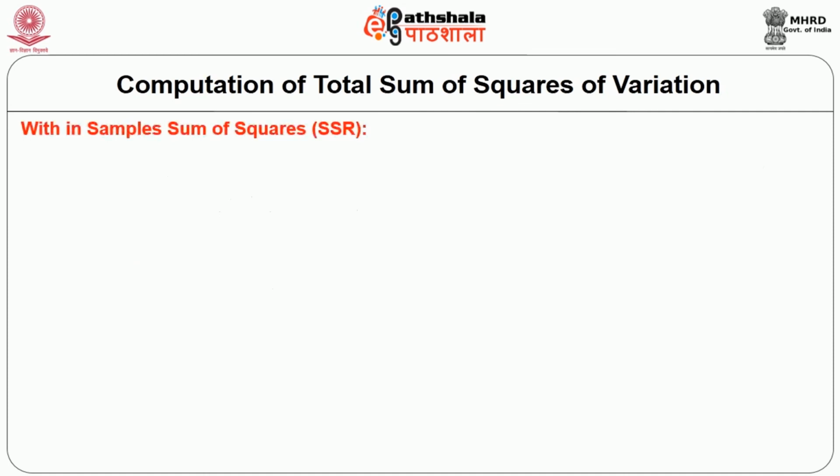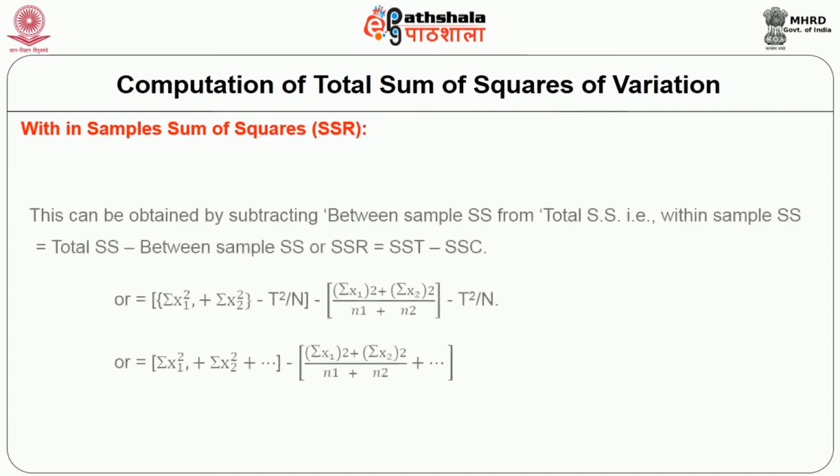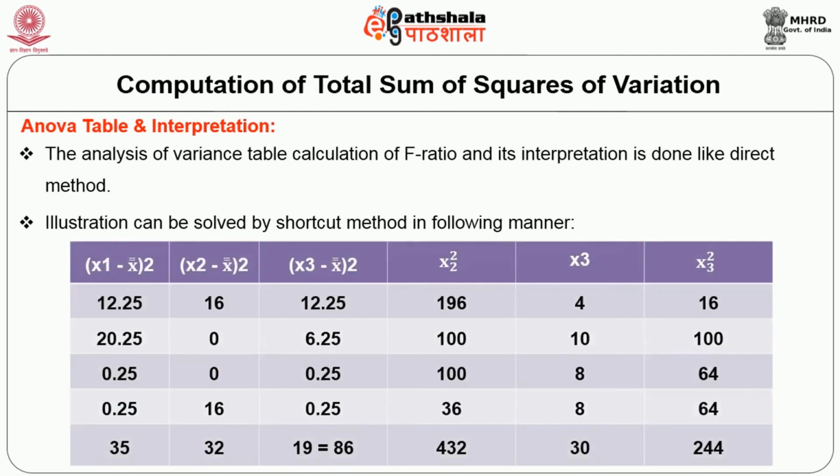Within samples sum of squares is calculated as follows. This can be obtained by subtracting the between sample sum of squares from the total sum of squares. That is, within sample sum of squares is equal to total sum of squares minus between sample sum of squares, or SSR is equal to SST minus SSC. The ANOVA table and interpretation: the analysis of variance table, calculation of F ratio and its interpretation are done like the direct method.